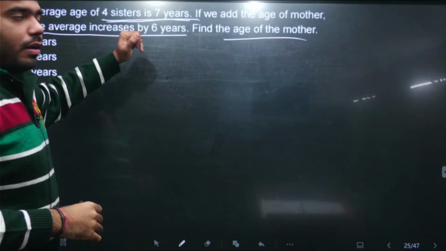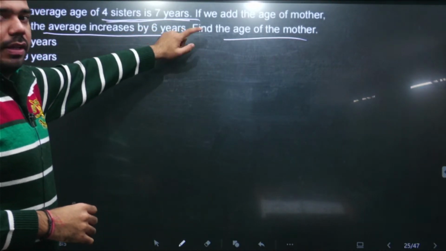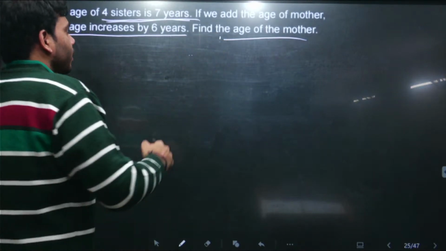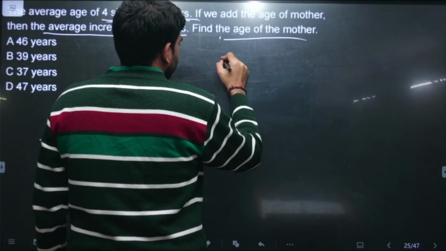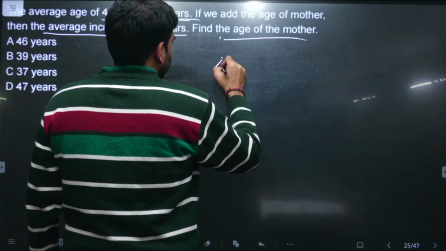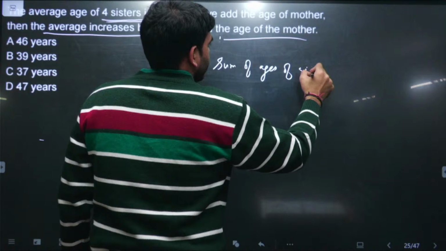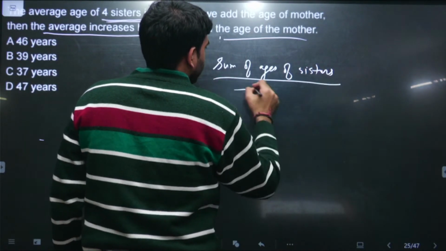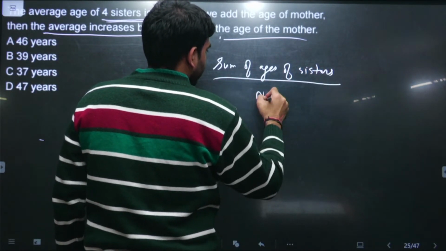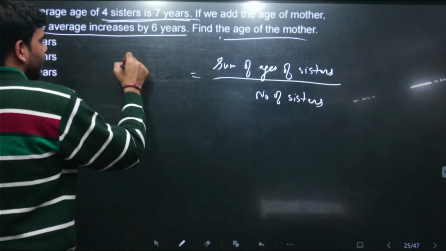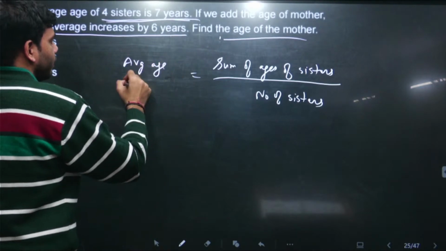Then after that, we are adding the age of mother also. Then the average is increased by 6 years. Then we need to find the age of the mother. So let's say the sum of ages of sisters upon number of sisters. This is the average age of sisters. This is the formula.